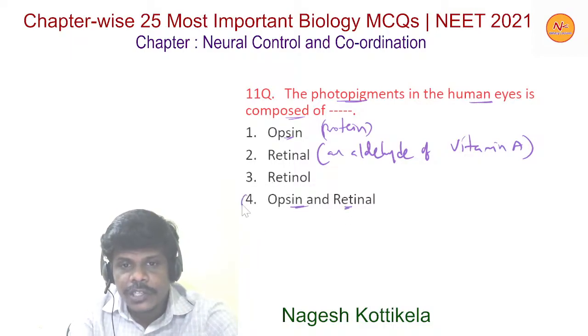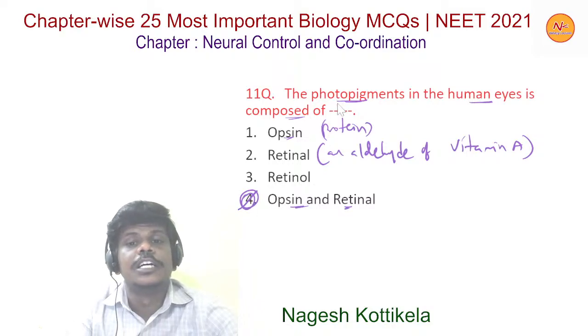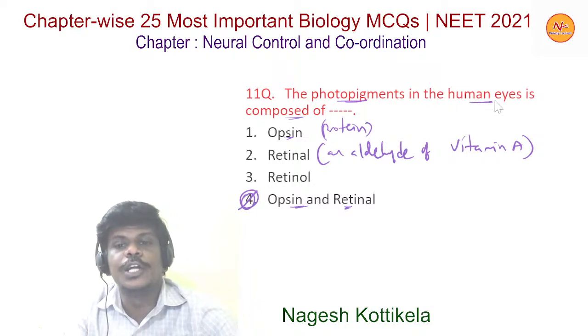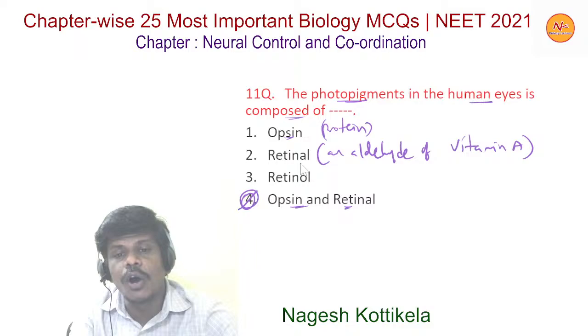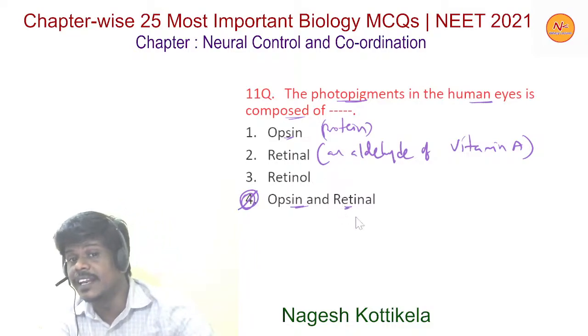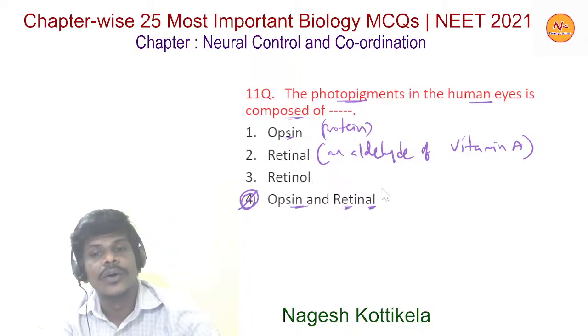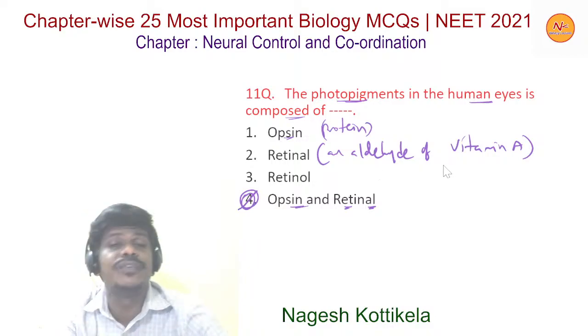Here option 4 is the right one. The photopigments in the human eyes are composed of opsin and retinal. This is correct, and retinal is an aldehyde of vitamin A.